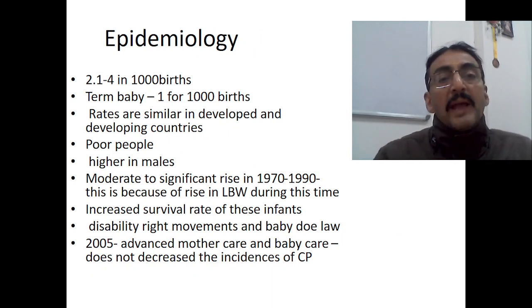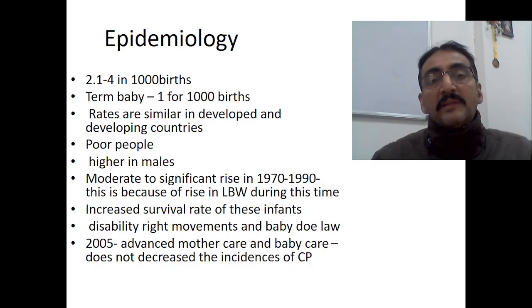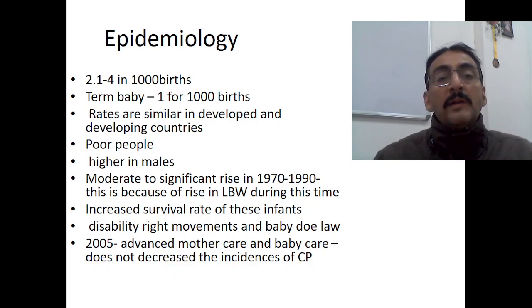If you look into the epidemiology of cerebral palsy, 2.1 to 4 out of 1000 births, as we already told in the beginning, have the risk of cerebral palsy. In the term baby, the risk is 1 per 1000 births, whereas in low birth weight and preterm babies, it is 2.1 to 4 in 1000 births. This is very important: the cerebral palsy incidence rates are similar in developed and developing countries.